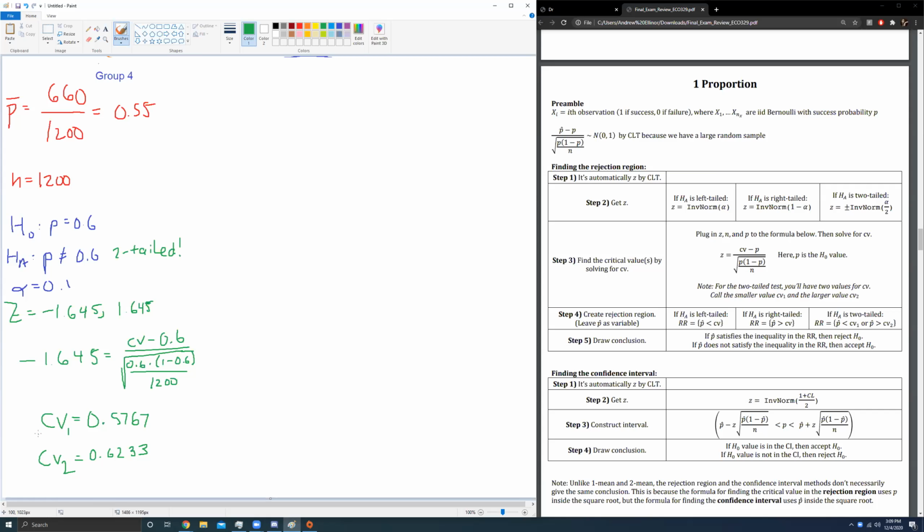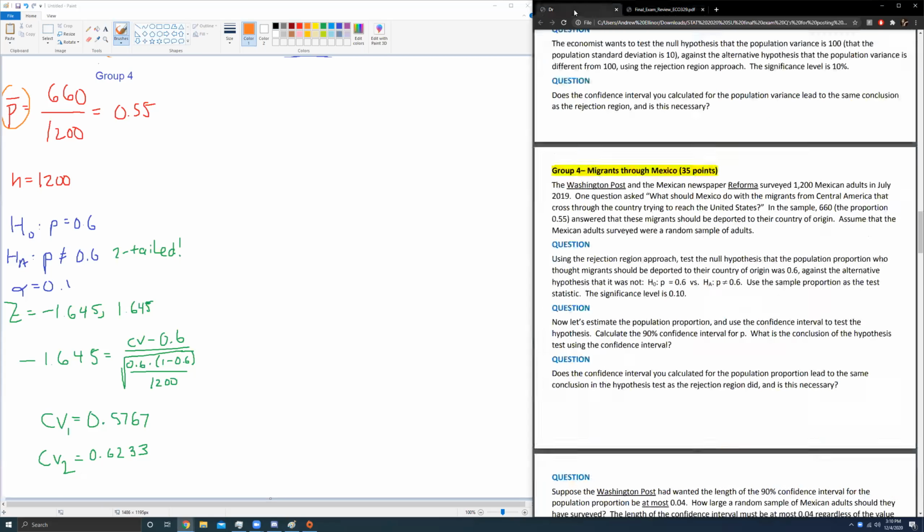Quick follow-up before we move on. So at the top you put P bar, but we're using P in the formula? Yes. We might end up using P bar when it comes down to drawing a conclusion. So that might be relevant when we do draw a conclusion. It doesn't tell us to draw. Oh, it does say just test the hypothesis. Or actually, you know what's interesting about this is the way this question is worded doesn't tell us whether we're going to end up finding critical values or whether we're going to say accept or reject.